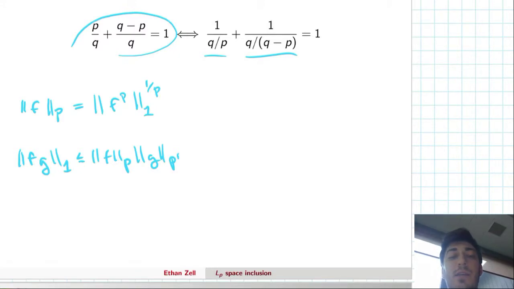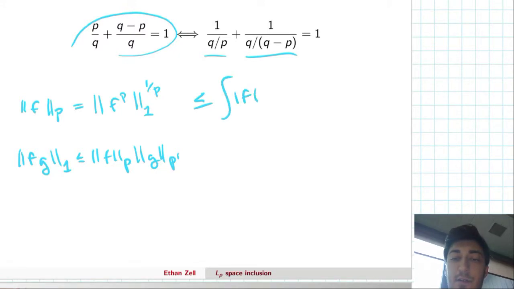So the thing we can do is use Holder's inequality on this function, f to the p, not f, and we can apply these conjugate pairs, q over p and q over q minus p. So we apply q over p to just f to the p, which means by Holder's inequality we get, well, maybe I can write it out with the integrals.